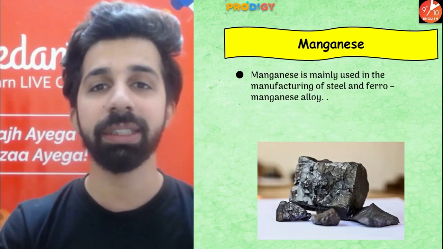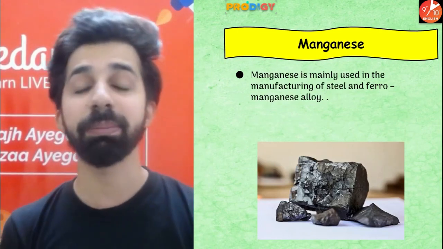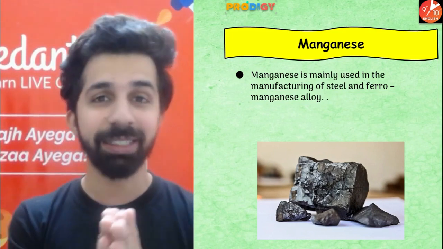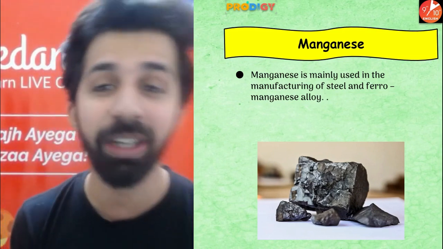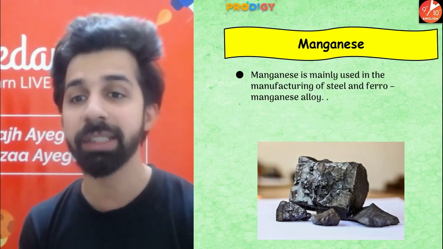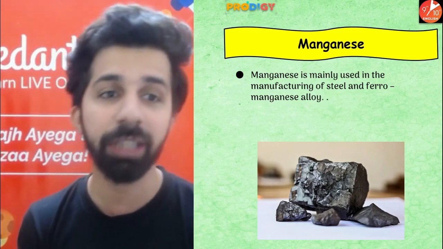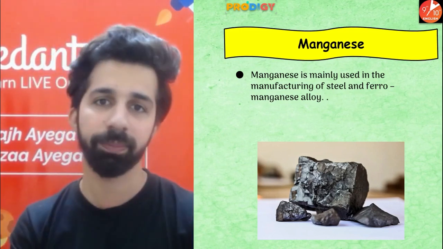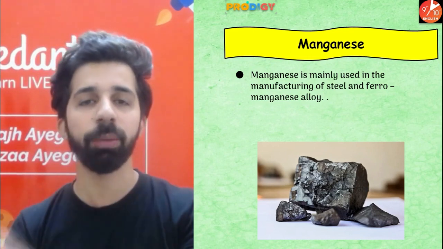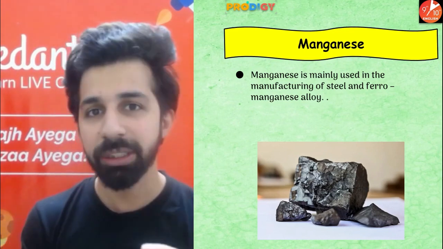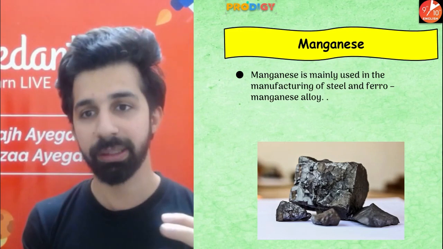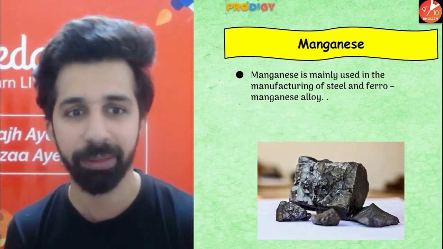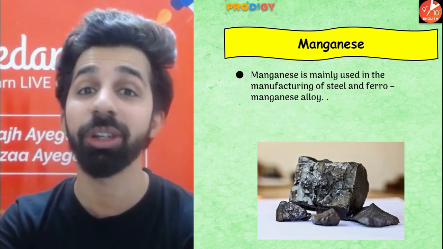Coming to the next one guys, that is manganese. Manganese is mainly used in the manufacturing of steel, and not only steel guys, but also ferro-manganese alloy. What are alloys? Mixing two types of metals together is known as an alloy. What will be ferro-manganese alloy? A mixture of iron and manganese is ferro-manganese alloy. Simple. Wherein manganese consists of nearly 80%. And it is used in manufacturing of steel.